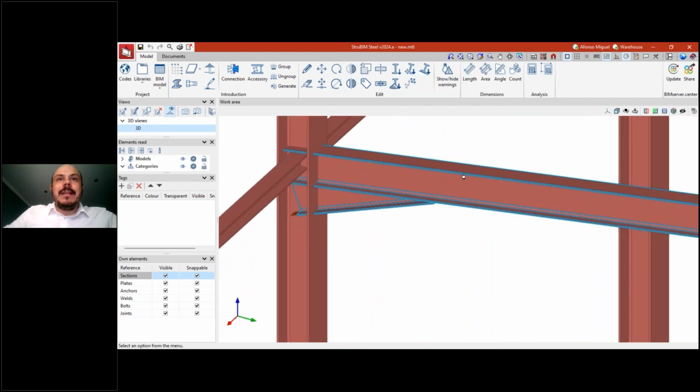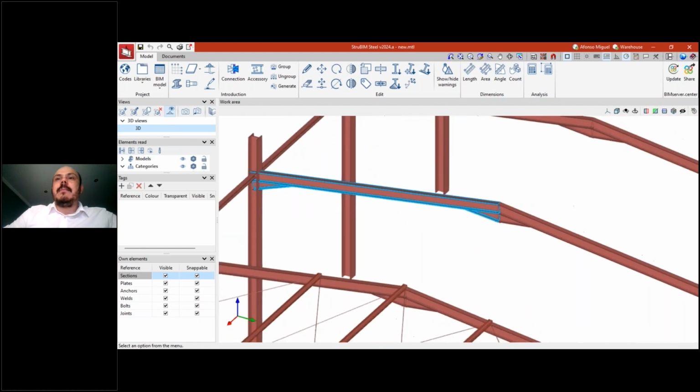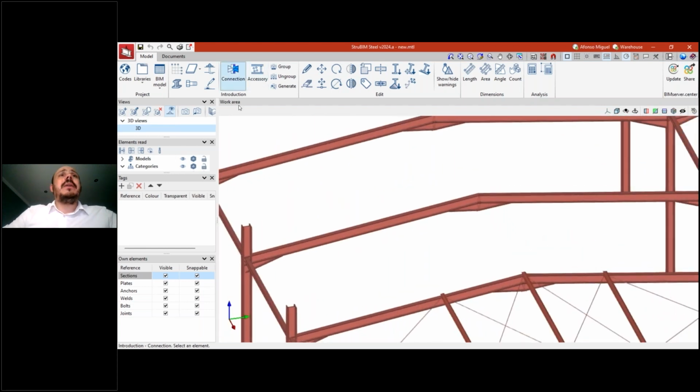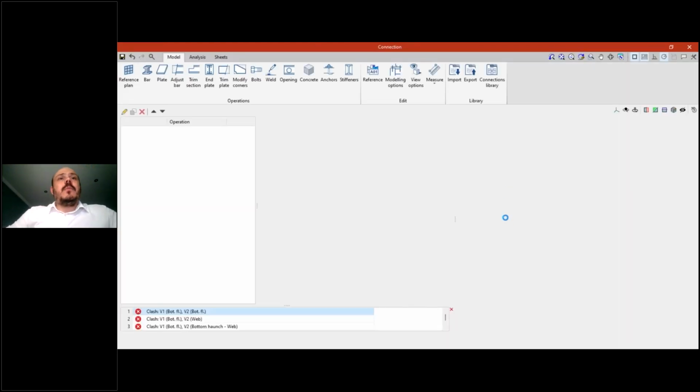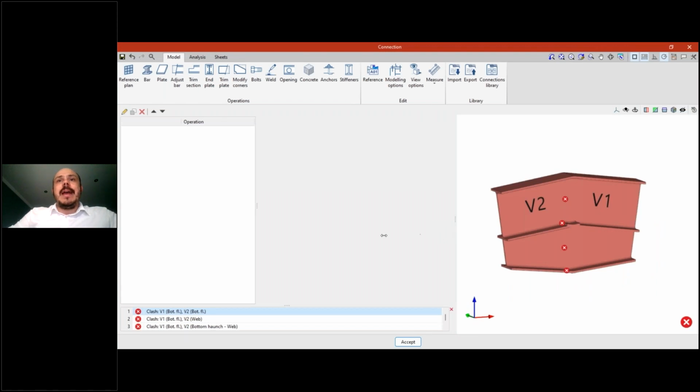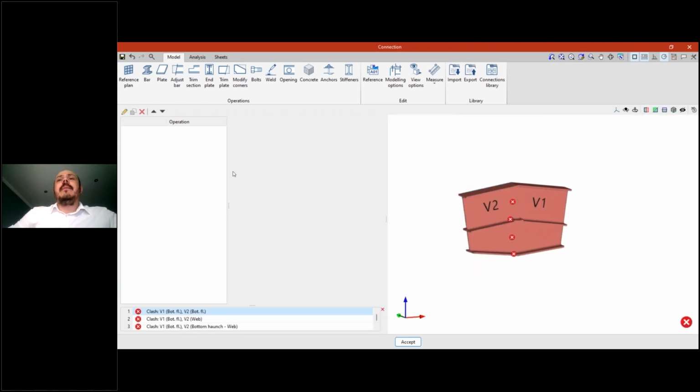Okay, so we can see that this section has the haunch here, and the same situation here. If now I create a new connection, for example, selecting this bar and this bar, let's see what happens. When I create it, actually I have here the haunches inside of my connection.